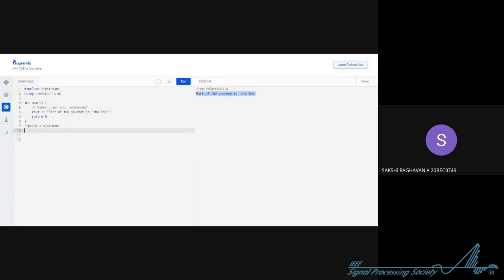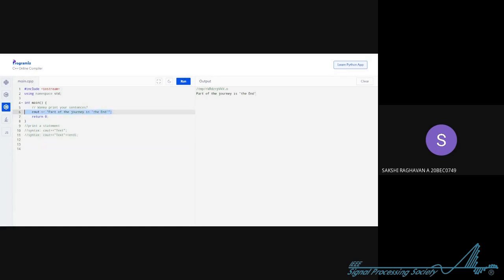So what is the syntax of cout? This is important. You write cout, less than sign, and then you type the text between the double quotation marks, and then you close it with a semicolon. Now there is also an alternate way where you can do it. After this text you will add the less than sign again, and you will type endl. I'll show you what's the difference of this endl.